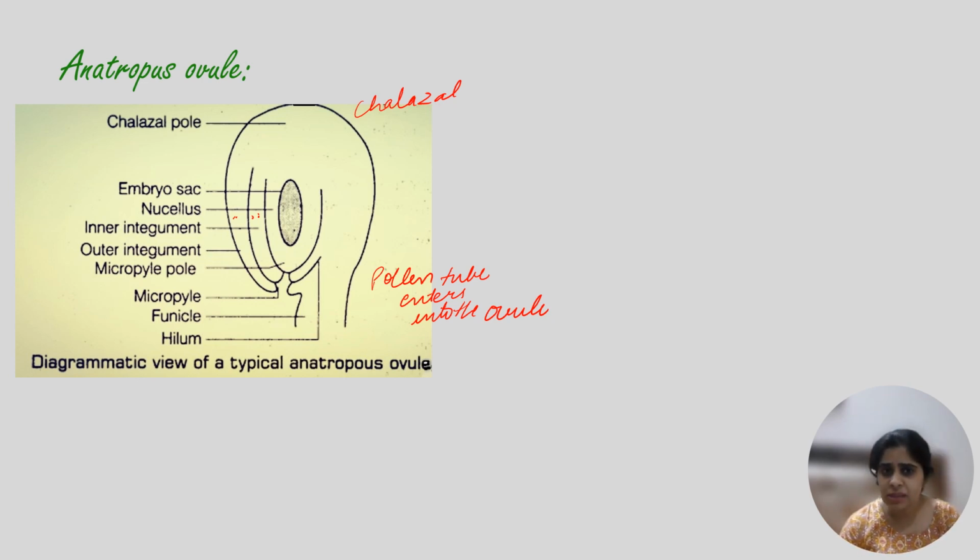And this hilum is the portion from where the ovule is attached to the ovary. Okay, and this is the embryo sac, and in embryo sac beta, the mother cells are present, which will be converted into the female gamete.